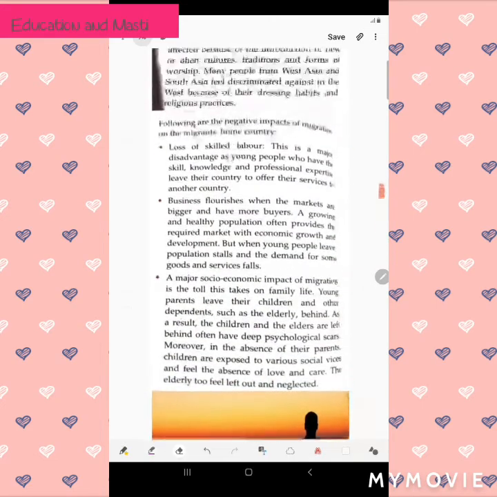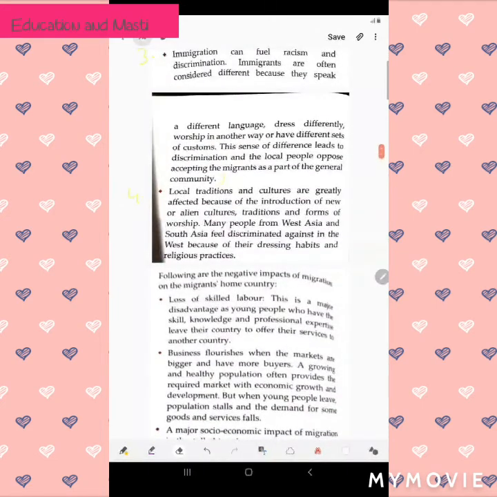They bring with them new culture and tradition, and the local culture and tradition is getting affected because of these new or alien cultures, traditions and cuisines. Now let's take this example. Many people from West Asia and South Asia feel discriminated against in the West because of their dressing habits and religious practices.